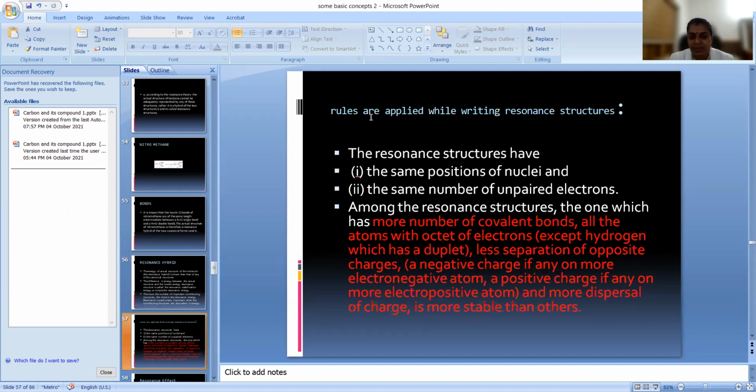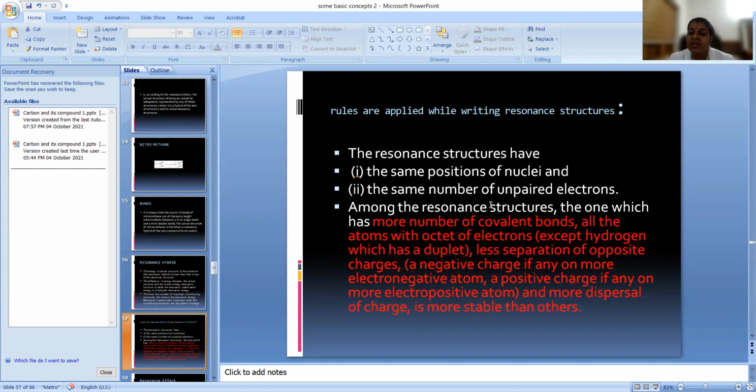Now let us discuss the rules that apply to writing resonance structures. The resonance structures have the same position of nuclei. There will not be any change in the nuclei. There will not be any change in the number of paired electrons. All must be the same in all contributing structures. Among the resonance structures, the one which has a larger number of covalent bonds, all atoms with octets of electrons, and less separation of opposite charges is more stable. There will sometimes be separation of charges also.